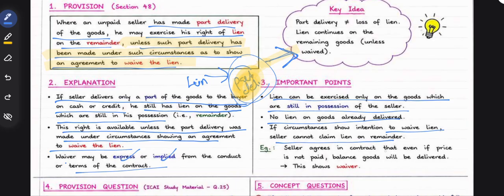Seller agrees in contract that even if the price is not paid, balance goods will be delivered. This shows waiver. See, even if you are not paying the price, balance goods will be delivered. This is waiver. So part delivery is not loss of lien. Lien continues on the remaining goods unless waived.